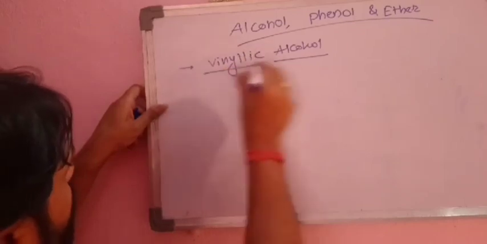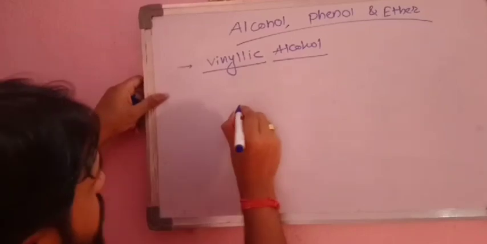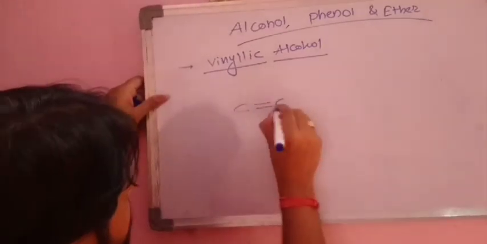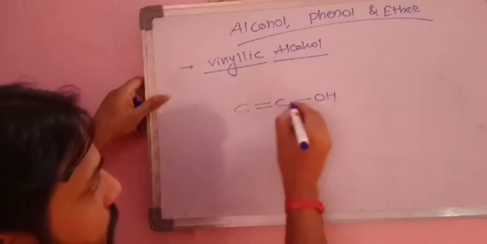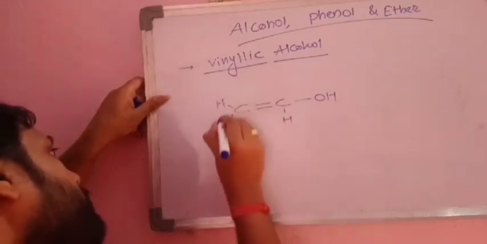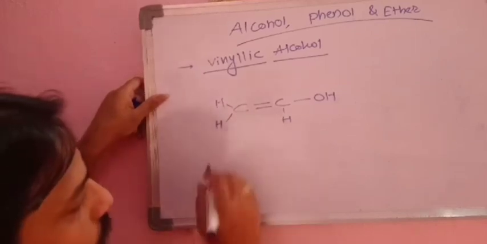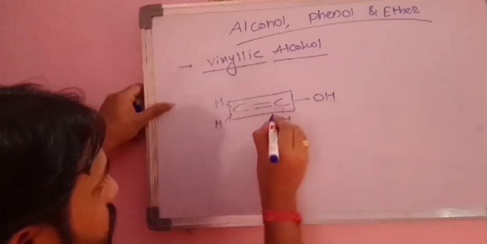Vinylic alcohol. That is just like allylic alcohol, just one difference is there. That is, in this, the OH group is attached directly to that carbon which is a doubly bonded carbon atom. So here 3 bonds are there, so we have to write 1 here, and we have to write 2 here. So now write down its IUPAC name. So we have to select this one and numbering 1, 2.